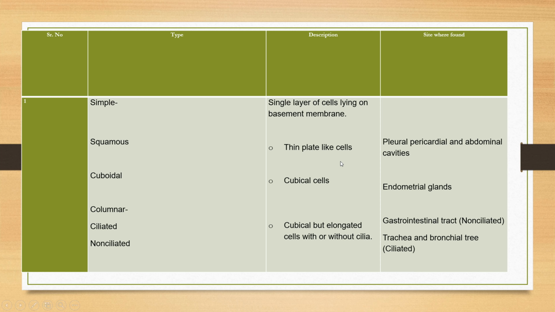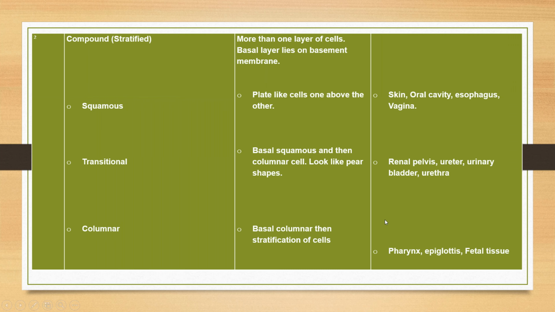Squamous: thin plate-like cells, found in pleural, pericardial, and abdominal cavities. Then cuboidal: cubical cells, found in endometrium and glands. Then columnar: these with cilia are called ciliated, with no cilia, non-ciliated. These are cubical but elongated cells with or without cilia. Ciliated cells are found in the trachea and bronchial tree, while non-ciliated are found in the gastrointestinal tract.